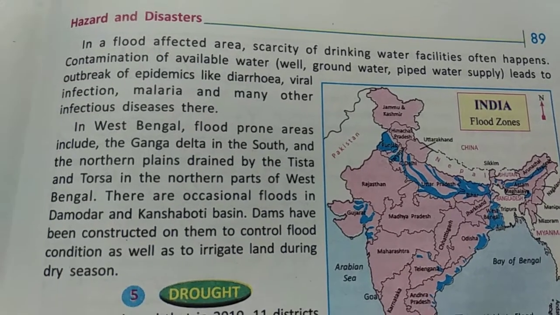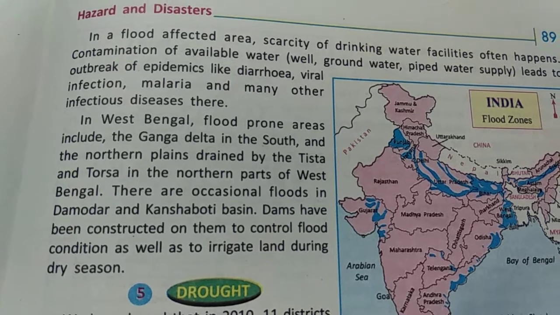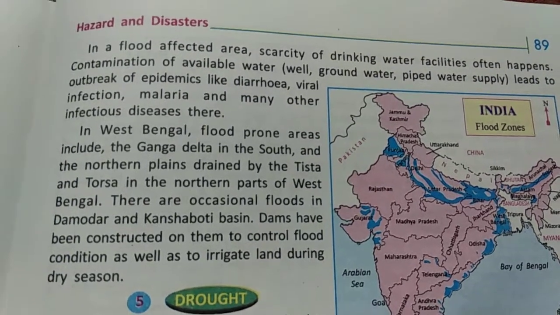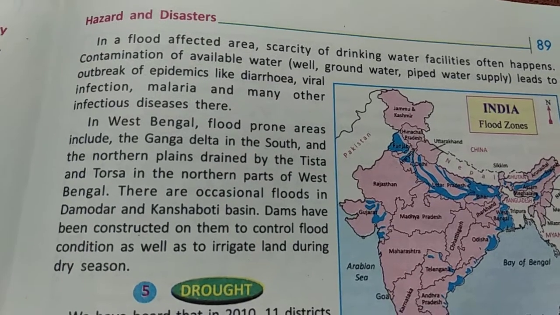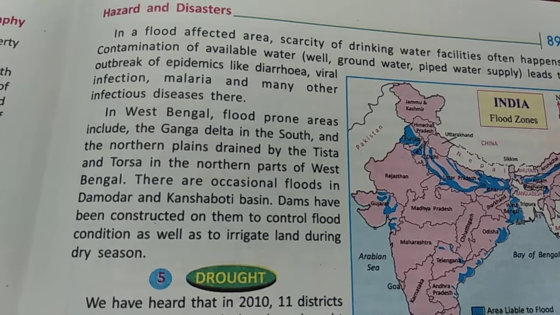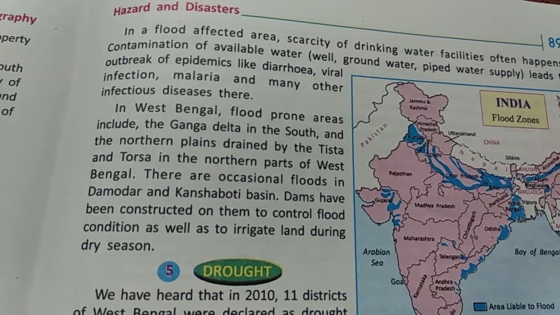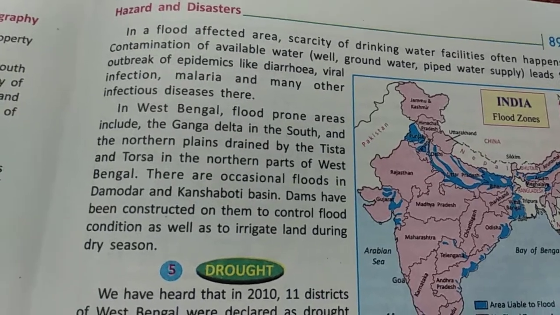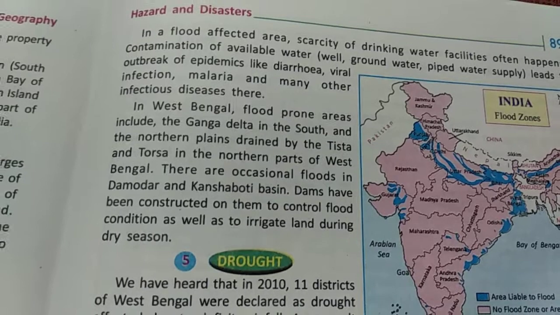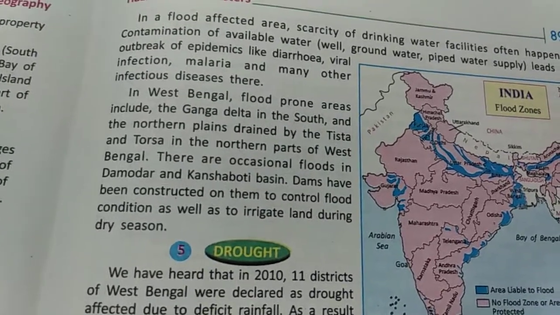Facilities often get affected, and contamination of available water like well, groundwater, and pipe water supply leads to outbreaks. Sometimes due to flood, epidemics like diarrhea, viral infection, malaria, and many other diseases occur. All these are infectious diseases because we do not get a good supply of water.